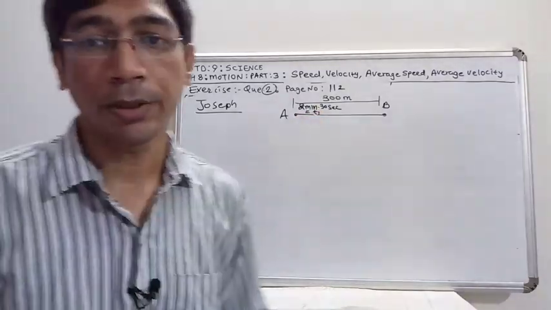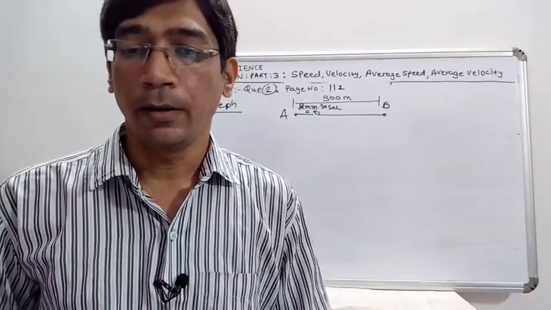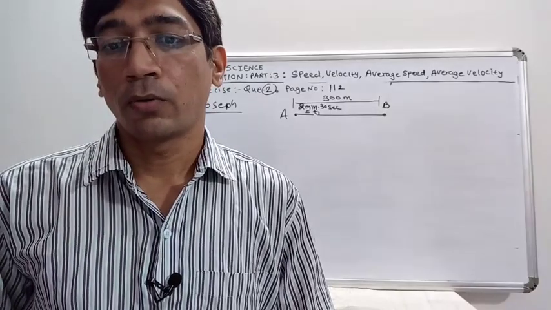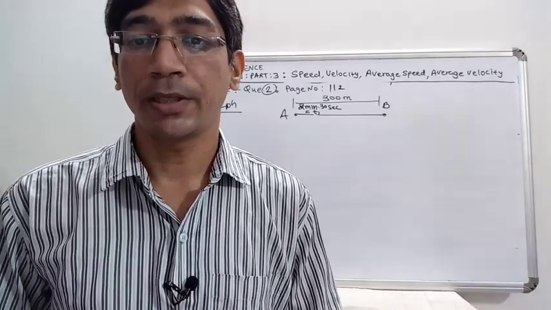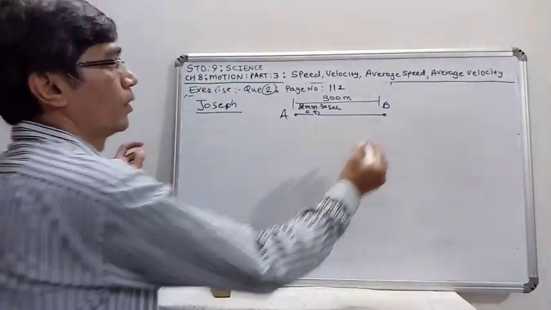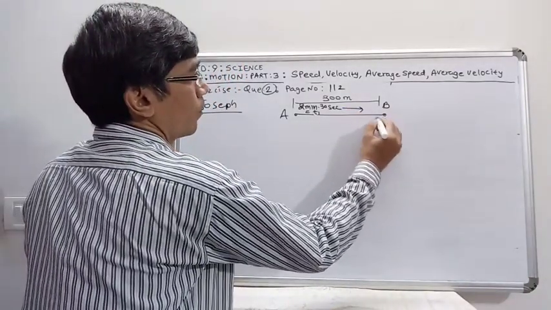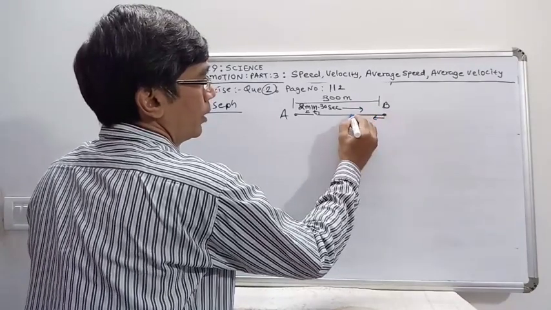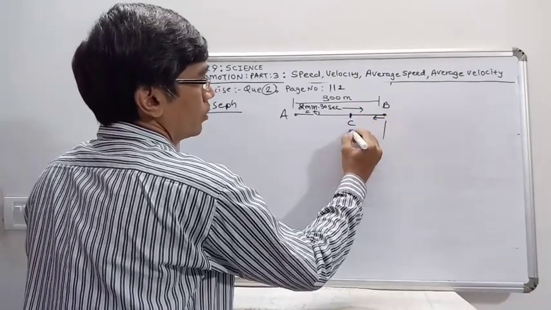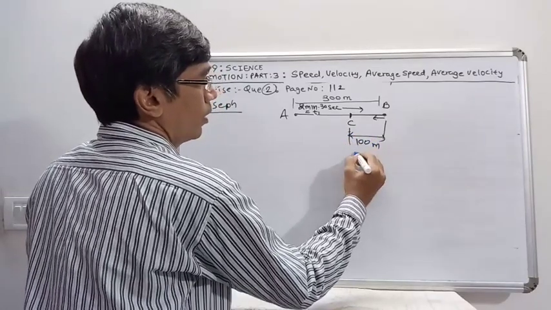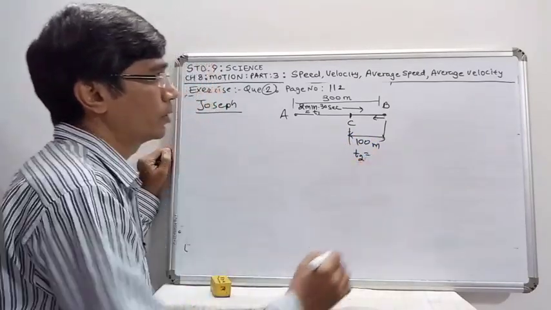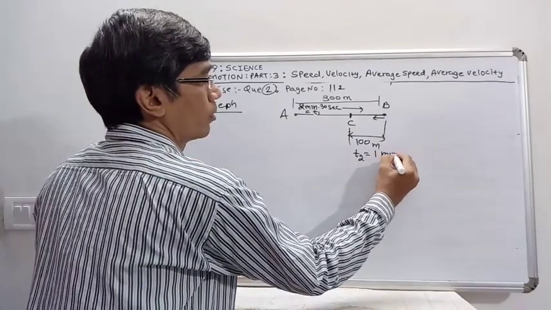T1 is equal to 2 minutes 30 seconds, and then he turns around and jogs 100 meter back to the point C in another 1 minute. He turns around and he reaches the C point. The BC distance is given by 100 meter and time taken by him is 1 minute.